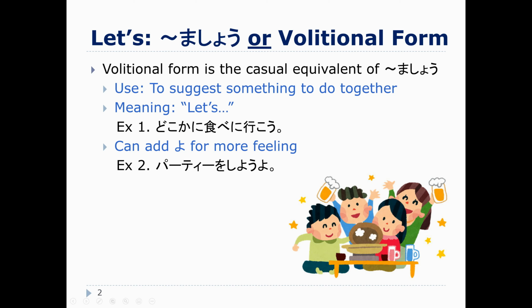We can also add yo to give it a little bit more feeling, a little bit more emphasis. So, for example, パーティーをしようよ. This yo can give us a little bit stronger emphasis. Let's have a party.